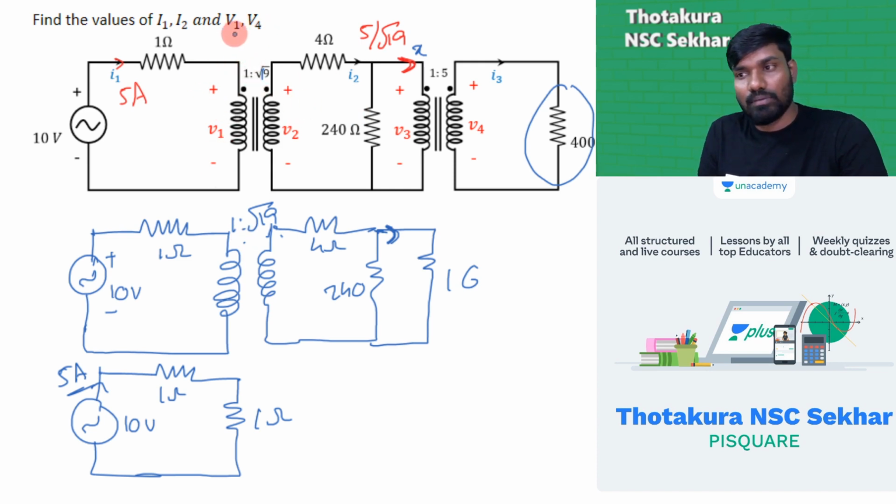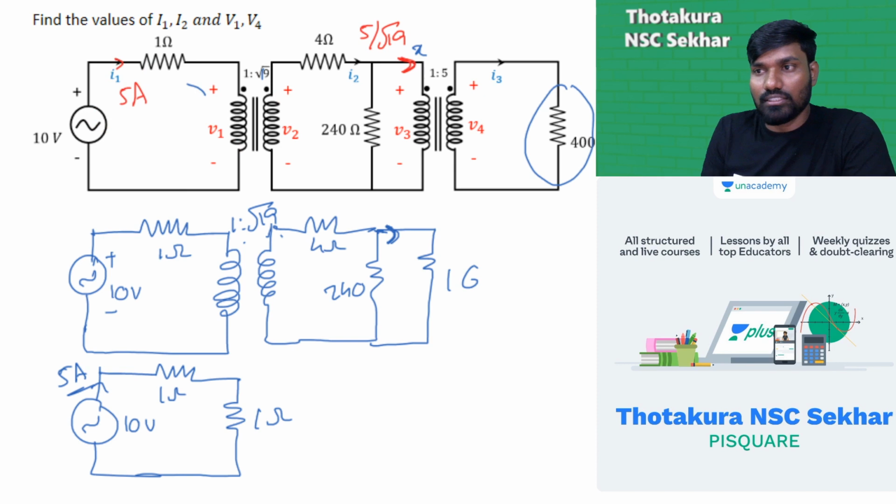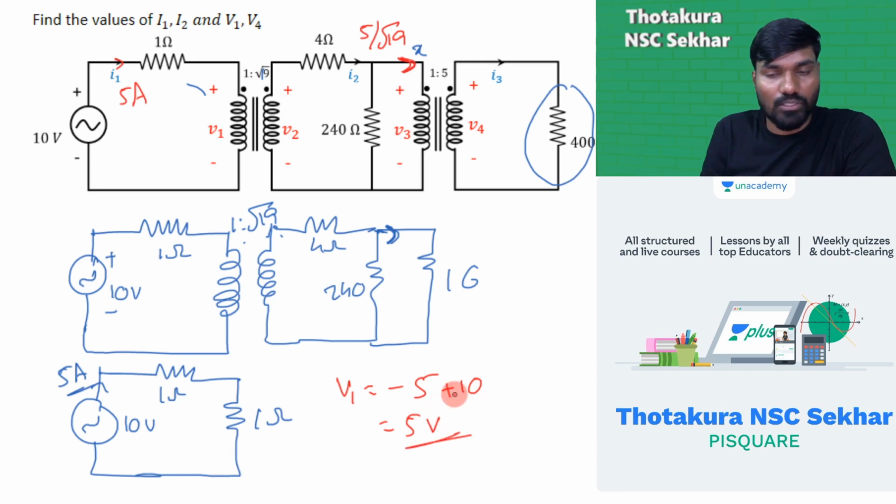Let's come to the other part, that is V1 and V4. How do you find V1 and how do you find V4? Look at this. V1, you can just go for the loop rule. Start here, come back to here. So simply I can write V1 is equal to minus 5 into 1, that is minus 5, plus 10, simply 5 volts. 5 volts is V1. Okay. Next V4. How do you find V4?